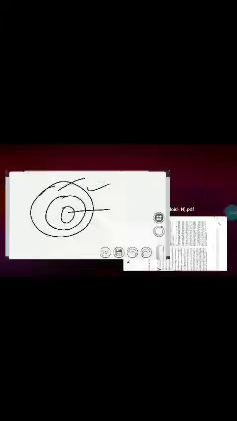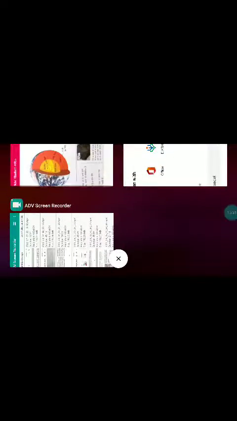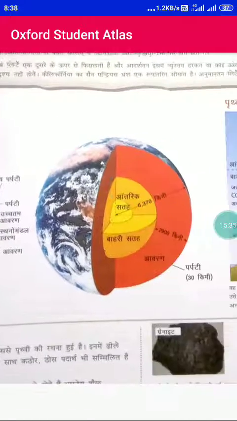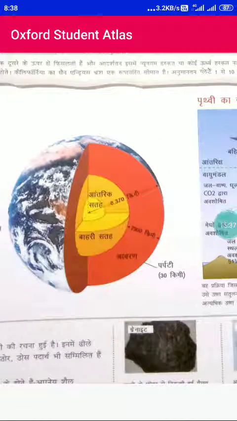It can be better understood with this figure. Let me show you this one. So you can watch it here and easily understand. The earth's radius is around 6,370 kilometers. You can see the top layer, which looks bluish, approximately 20 to 30 kilometers deep.